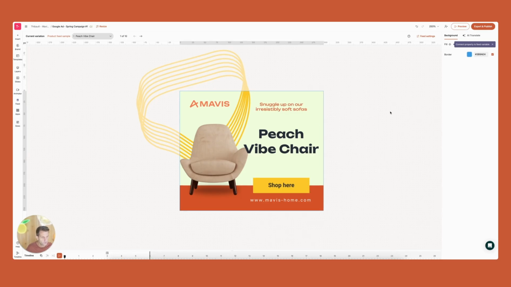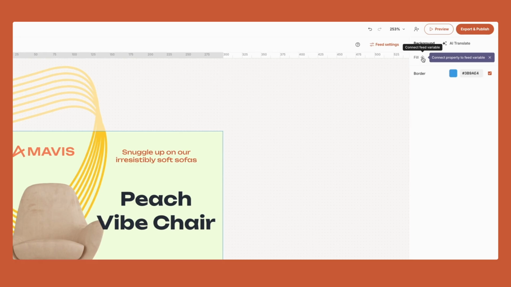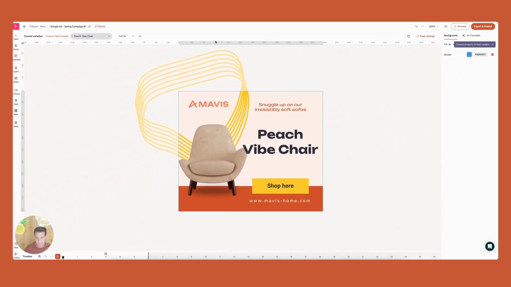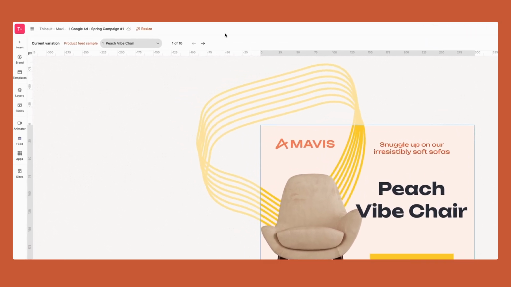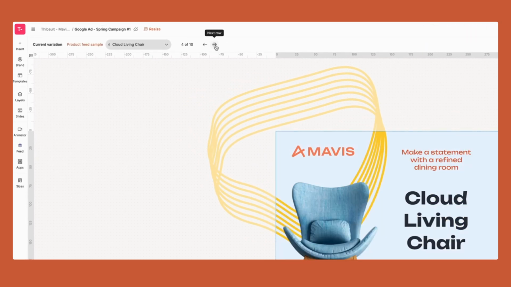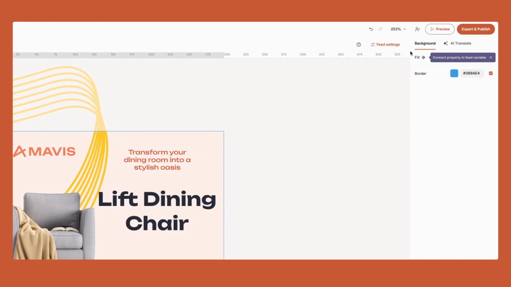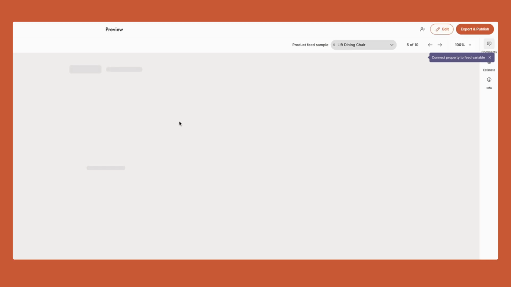And then what you can also do is you could decide that you want to connect some elements of your design to a variable. For instance, if I wanted the background to be connected to the background property in my CSV, I could just bind that property with this variable, and now all of my designs have a dynamic color. I can go to preview, and when I do that, I can now preview all of my designs.